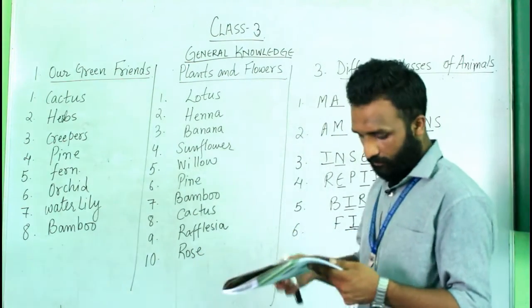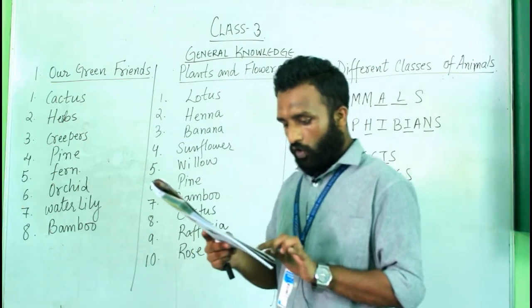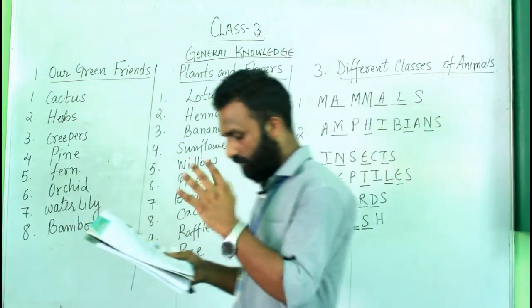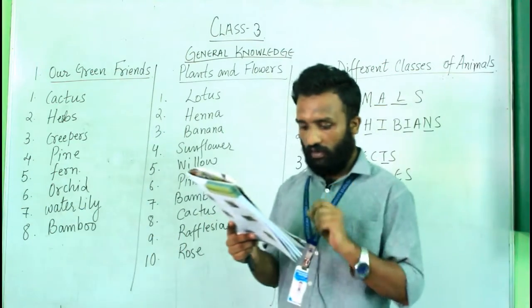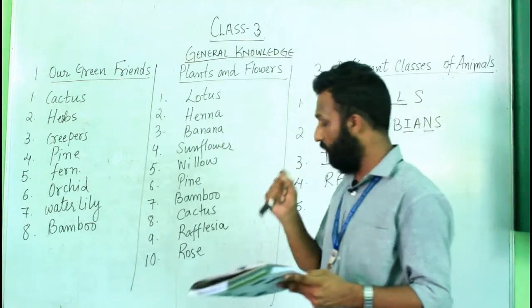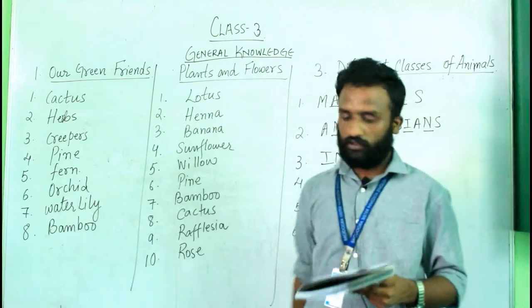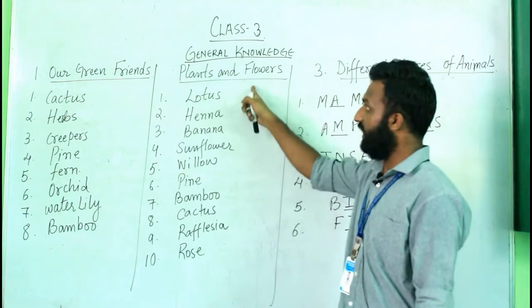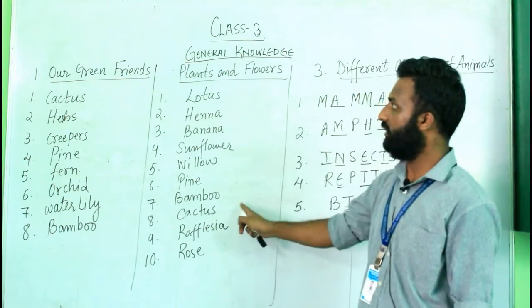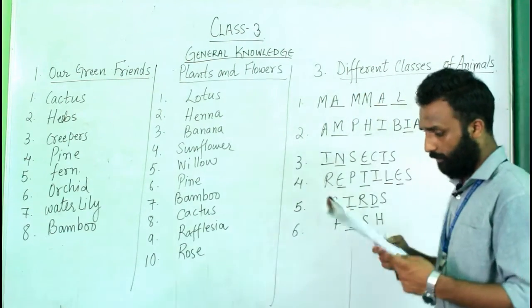Number ten, this flower was a favorite of Jawaharlal Nehru, our previous Prime Minister. It was his favorite flower. We have lotus, rose and lily. His favorite flower was rose. So with this I have completed the second chapter, that is plants and flowers. Now the third chapter.